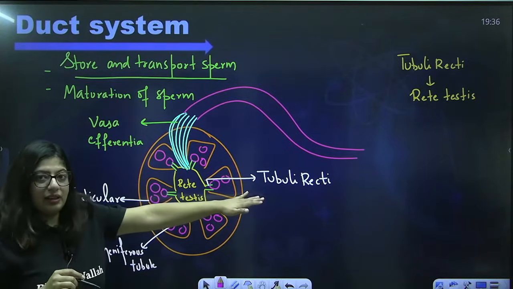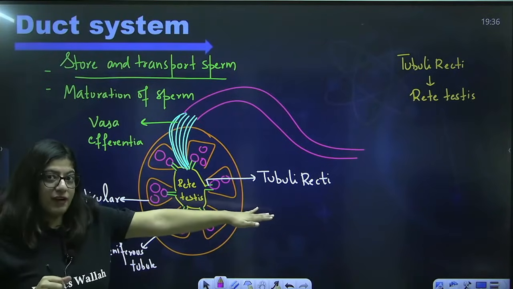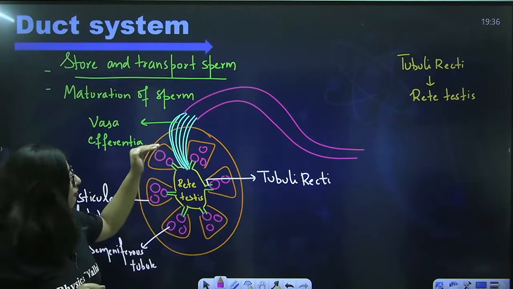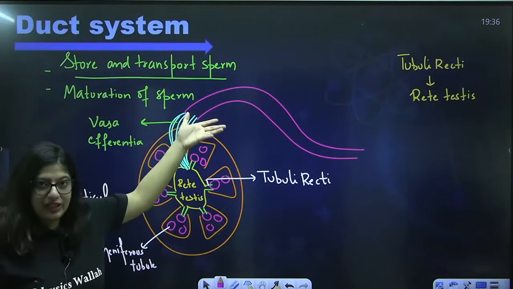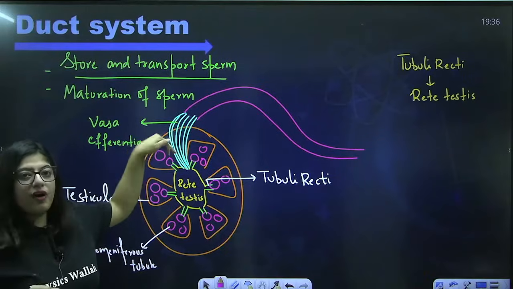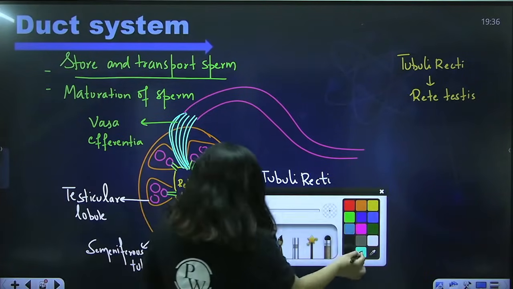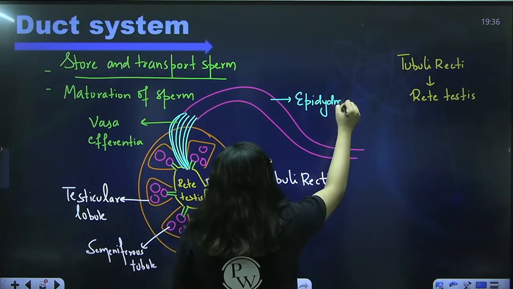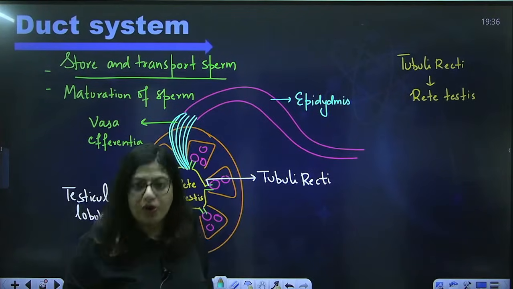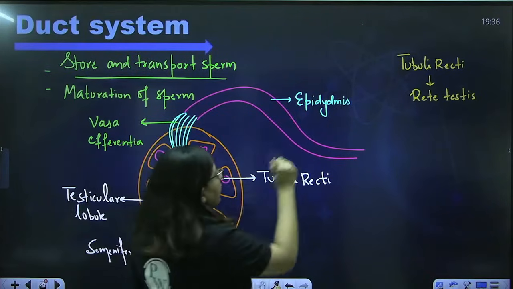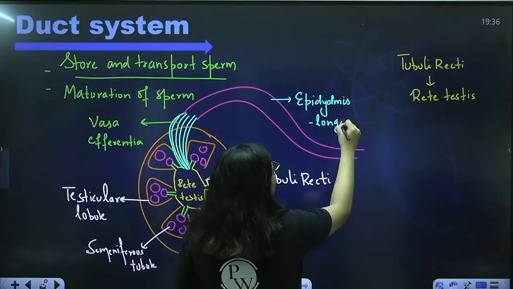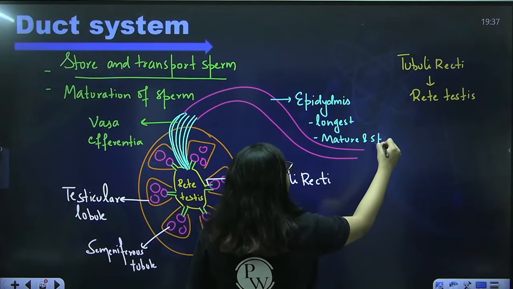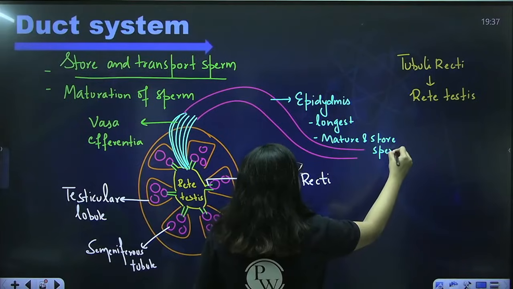Tubuli recti has taken the sperms from seminiferous tubule. It opens into rete testis. Rete testis open into vasa efferentia. Vasa efferentia move out of the testes. You can see this is testes. It moves out of the testes into this duct known as epididymis. Epididymis stores the sperm and matures the sperm, and it is the longest duct. It matures and stores the sperm, right?